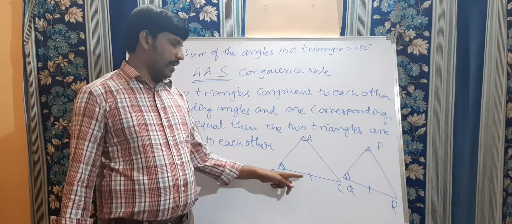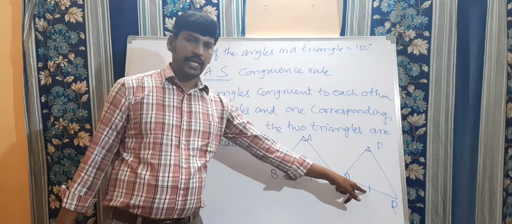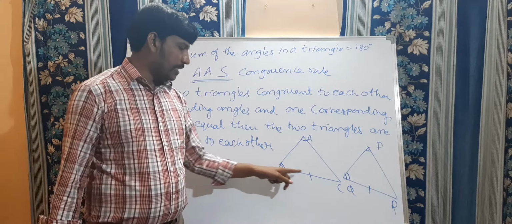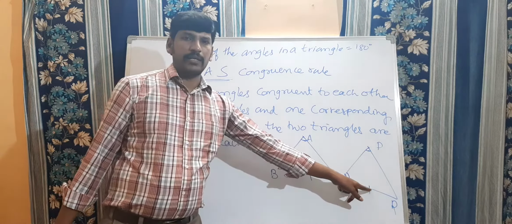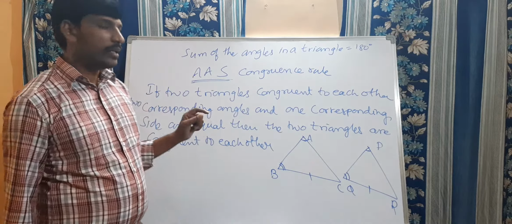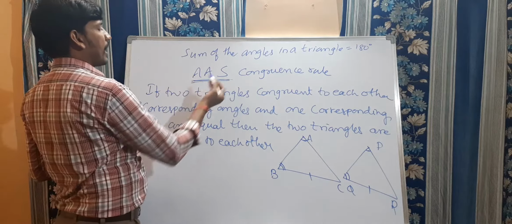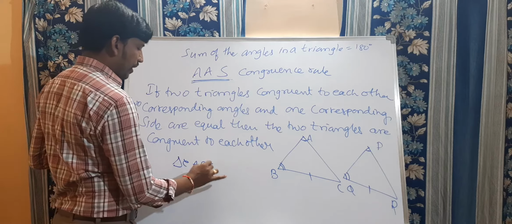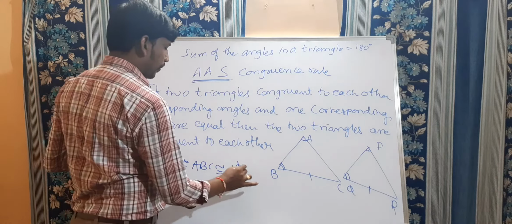These two angles and one side, by angle side angle, here also corresponding angles and corresponding sides. Then we can say that by the angle side angle congruency rule, triangle ABC is congruent to triangle PQR.